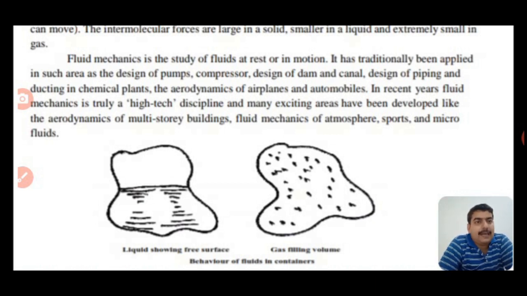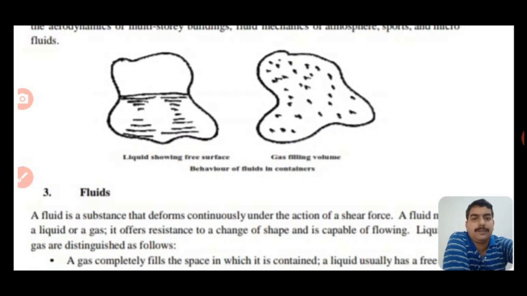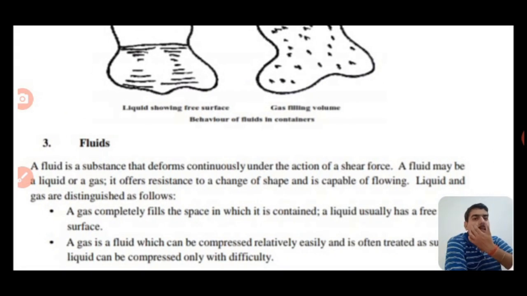Fluid mechanics of the atmosphere, sports, and microfluids as well. Now, a fluid is a substance that deforms continuously under the action of shear force. A fluid may be a liquid or gas, offers resistance to a change of shape, and is capable of flowing. Liquid and gas are distinguished as follows.